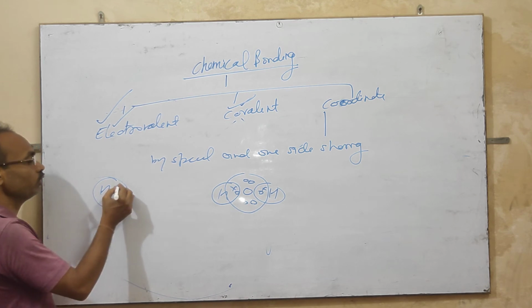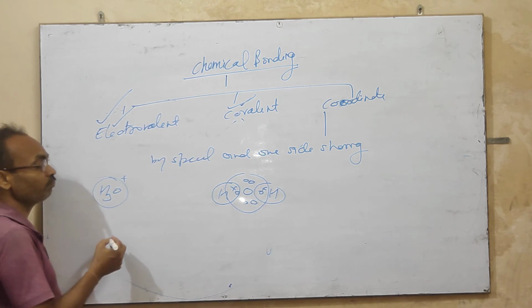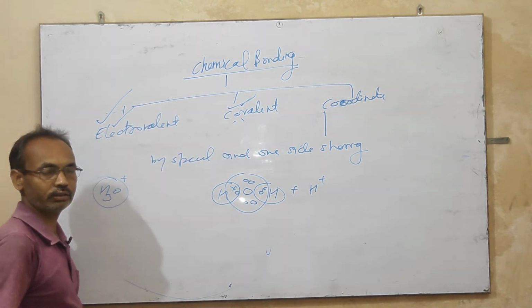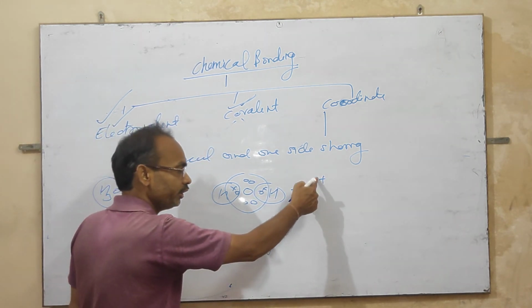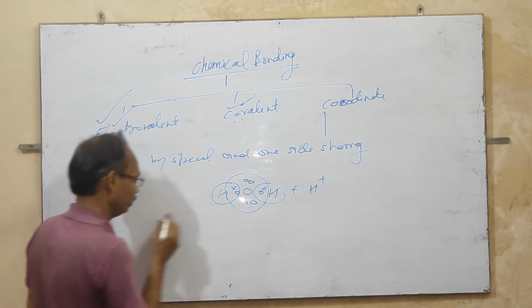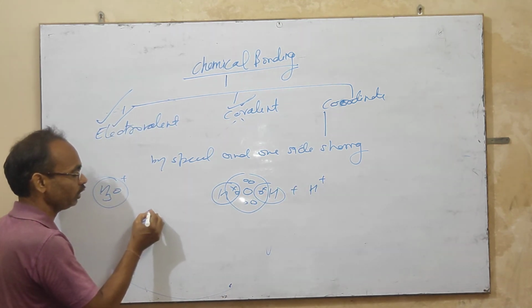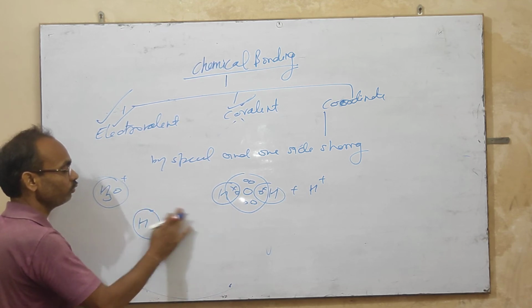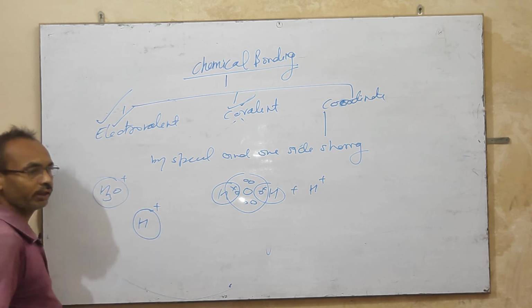But H3O plus means one hydrogen which is a cation. It has no electron in its valence shell, so it becomes a cation. You know that hydrogen has one electron in its valence shell, but by removing one electron it has no electron and becomes a cation.